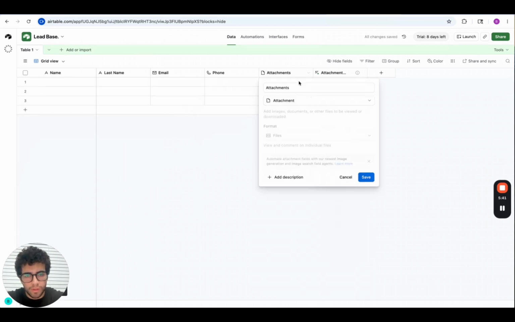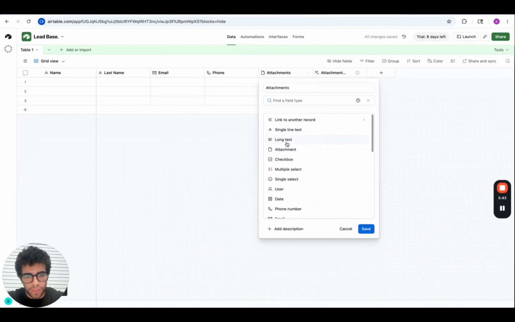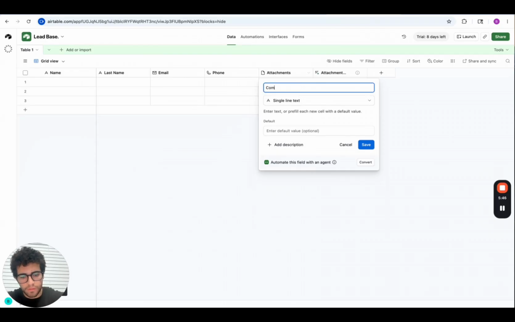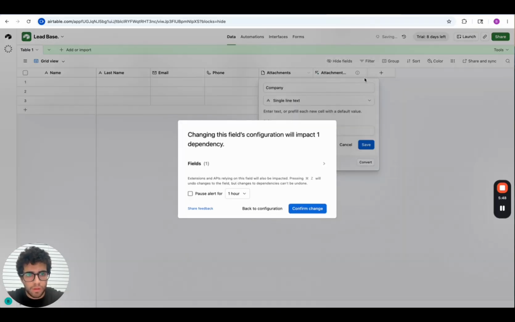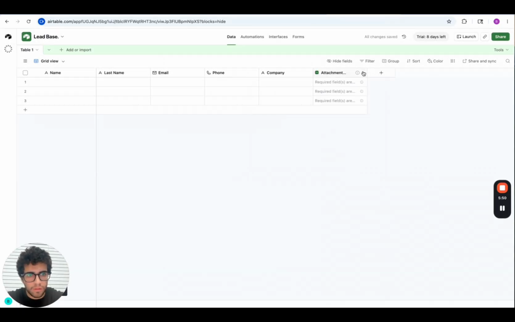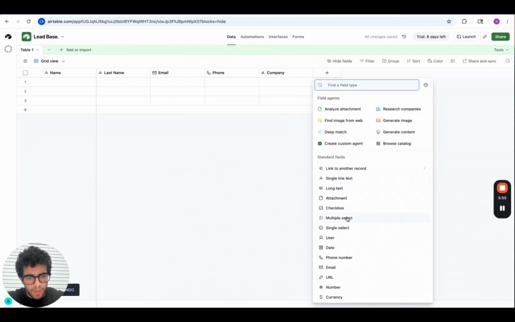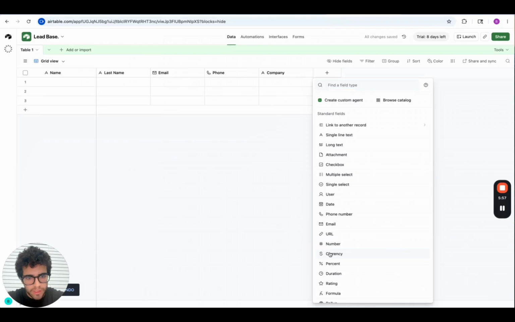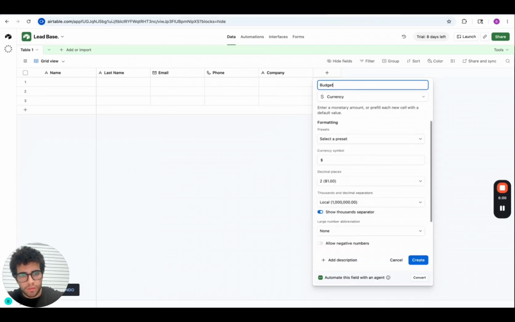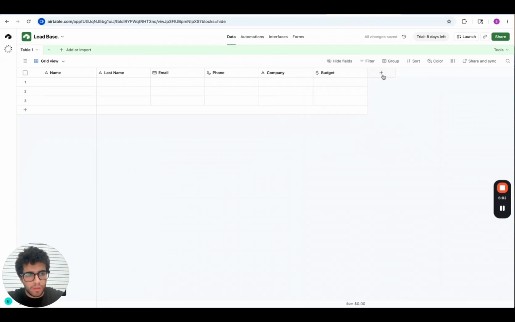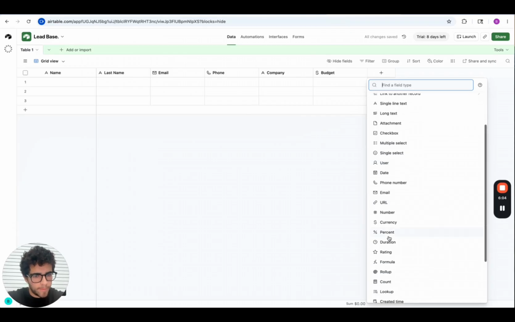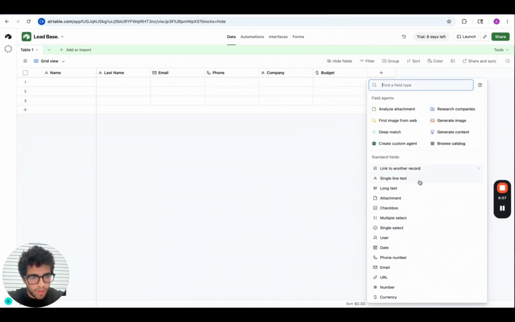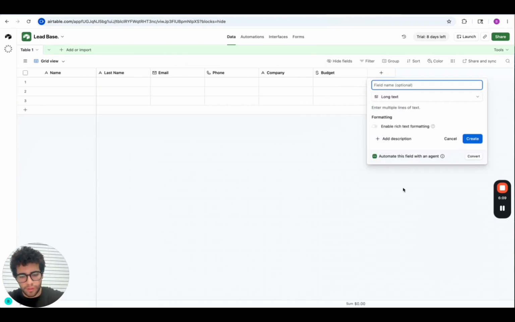In this case, we need the company name, so single line text. Great. We can delete this section because it's useless. Okay. And then we need currency for the budget. And then we need long text for notes.